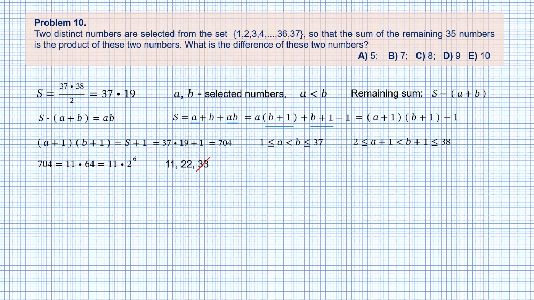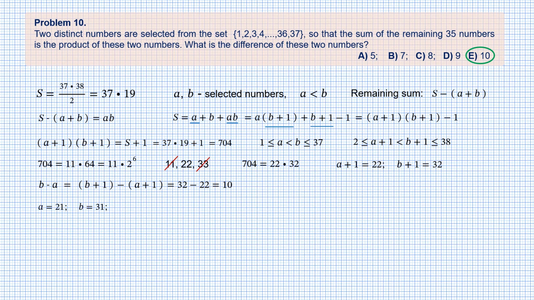33 is dropped straight away since it is divisible by 3, while 3 is not a factor of 704. Number 11 doesn't fit either because in this case another factor would be 64, which is more than 38. So only number 22 is left, which gives 704 equals 22 times 32. And since a is less than b, we know that a plus 1 is 22 and b plus 1 is 32. The difference b minus a is the same as b plus 1 minus a plus 1, and it is 10. Choice E.